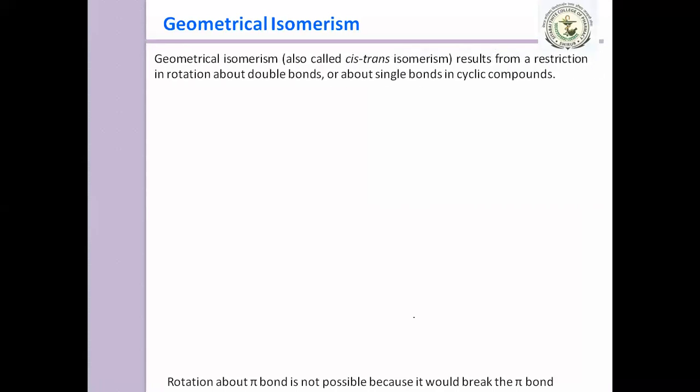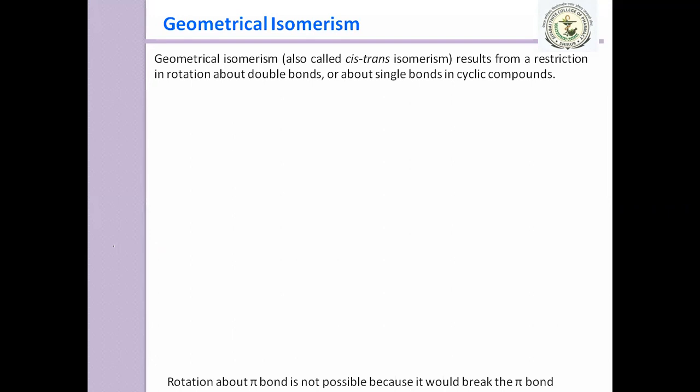Geometrical isomerism results from a restriction in rotation about double bonds or about single bonds in cyclic compounds. So it can be observed in alkenes as well as in cyclic compounds.